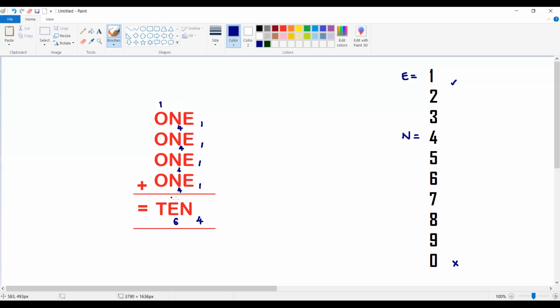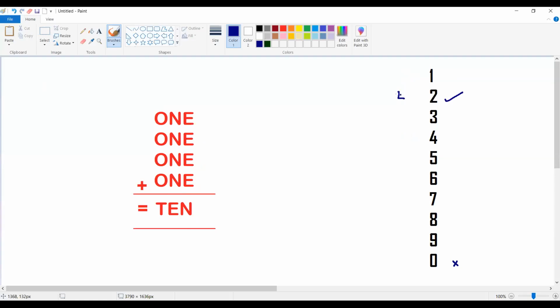Because I already assumed the value of E as 1, again E cannot be 1. But we are getting E as 6, and E cannot take two different digits. So whatever plugin I am taking for E is going to be wrong. That means taking E as 1 is not a possible correct value.